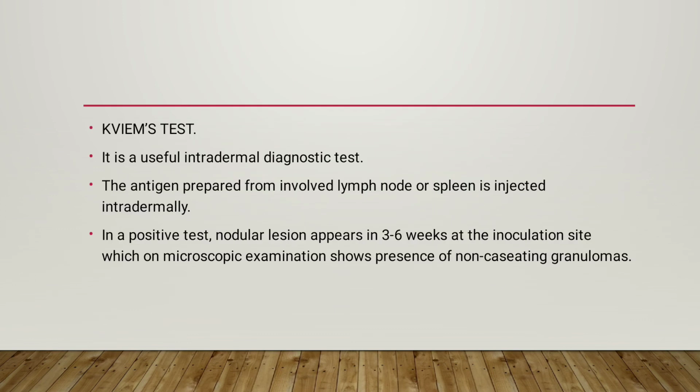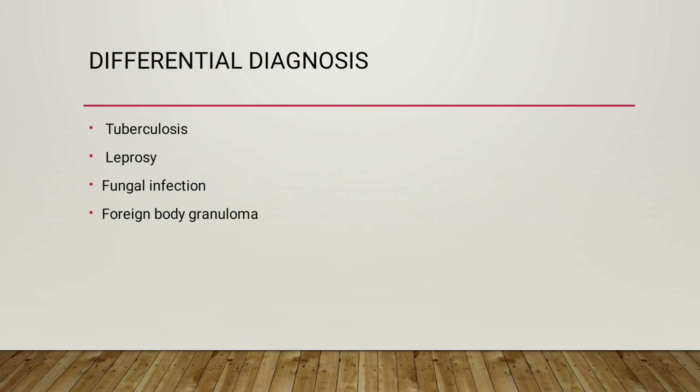Kveim's test. It is a useful intradermal diagnostic test. The antigen prepared from the involved lymph node or spleen is injected intradermally. In a positive test, a nodular lesion appears in 3 to 6 weeks at the inoculation site, which on microscopic examination shows presence of granulomas. The diagnosis of sarcoidosis is usually a diagnosis of exclusion. So, ruling out the differential diagnosis is very important.